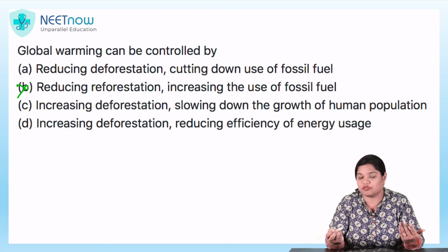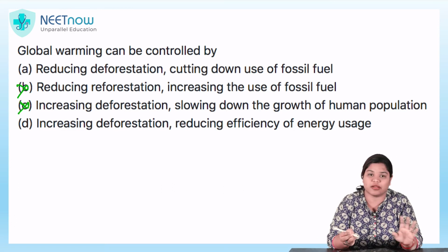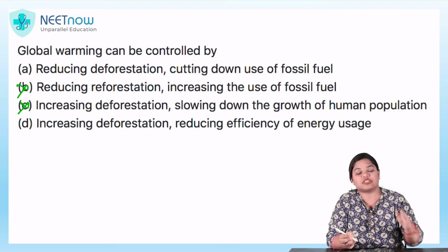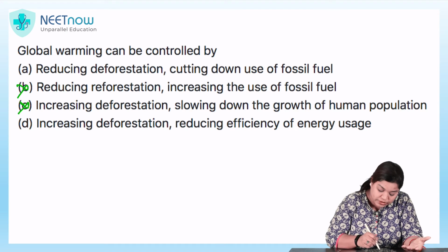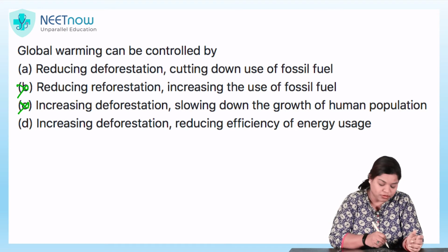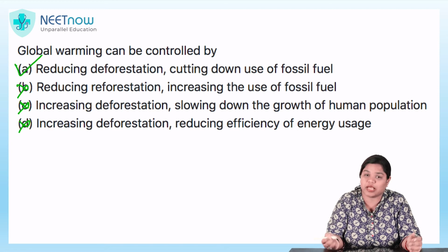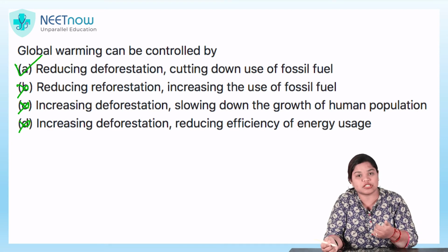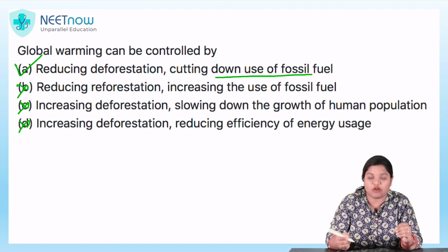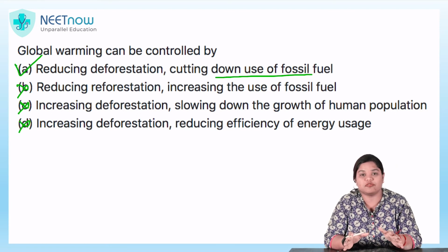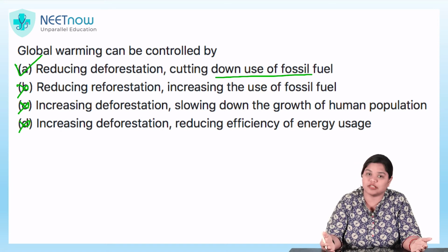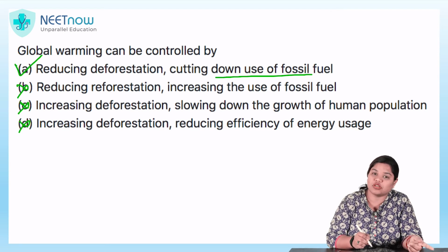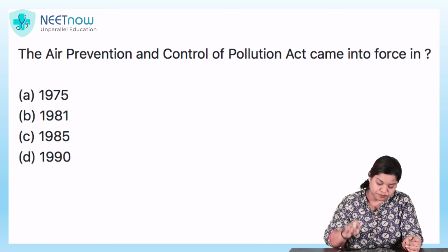Increasing deforestation, first sentence correct, but wrong, because the moment deforestation is increased, global warming will rise. Increasing deforestation, again wrong. So your correct option is option A, wherein you have to reduce deforestation and cut down use of fossil fuels. When you burn fossil fuels, there is a lot of smoke generated which leads to further pollution and which in turn returns to us as global warming. So, you have to see to it that you reduce deforestation and cut down use of fossil fuels.